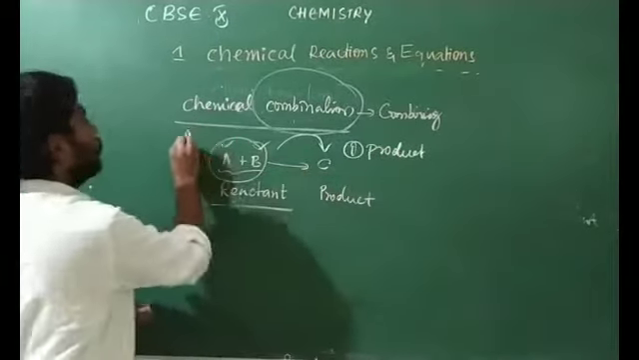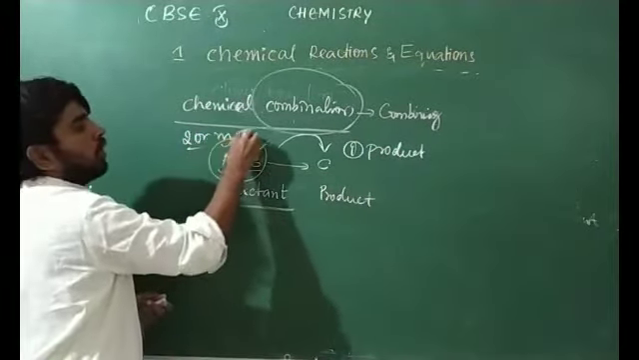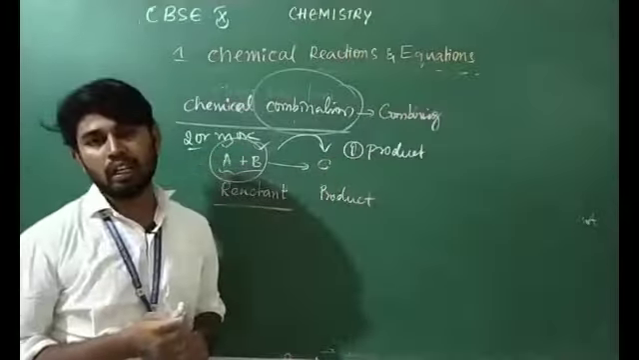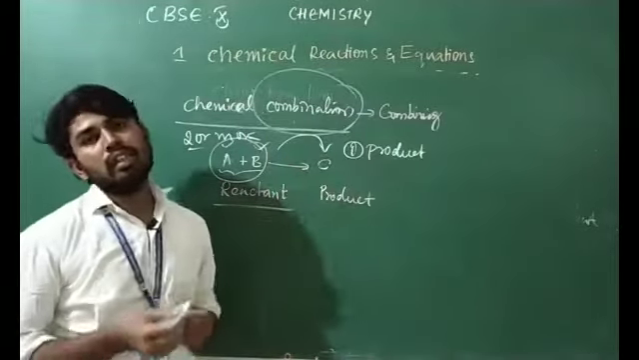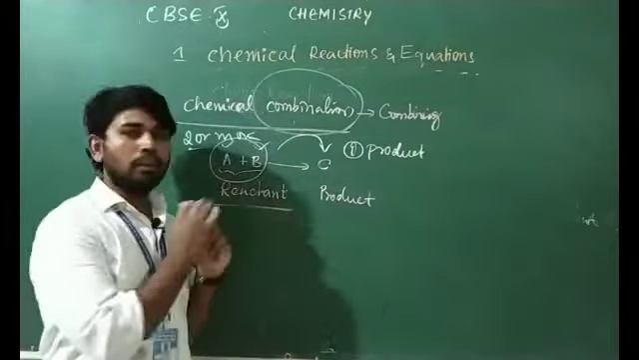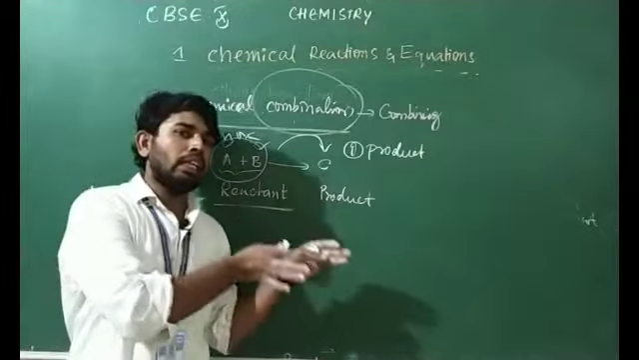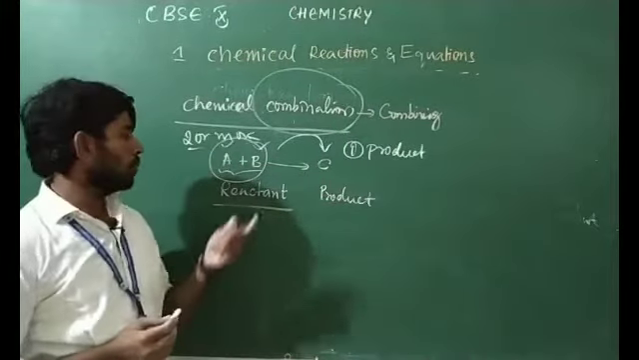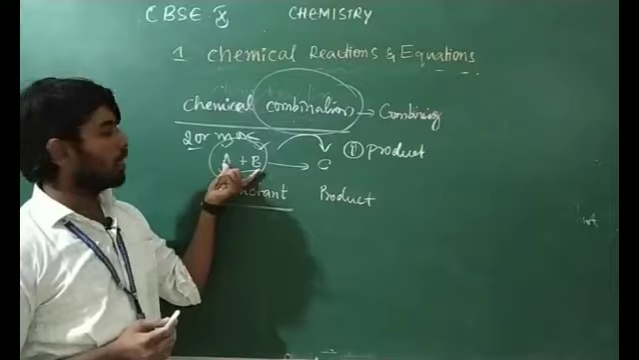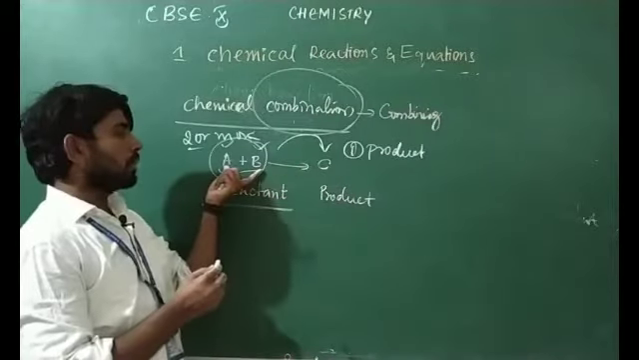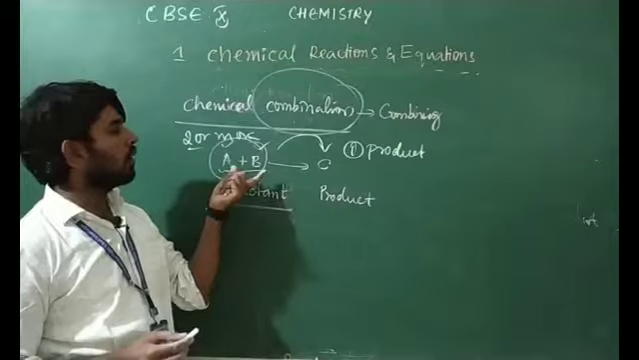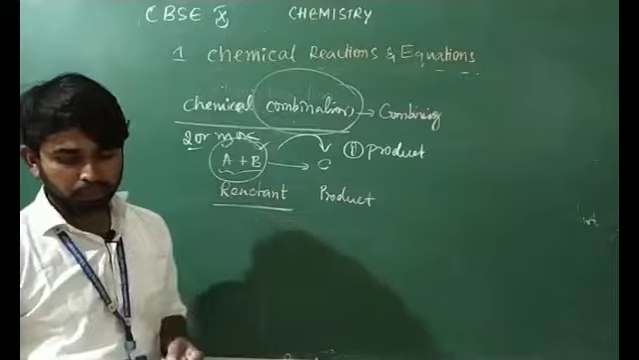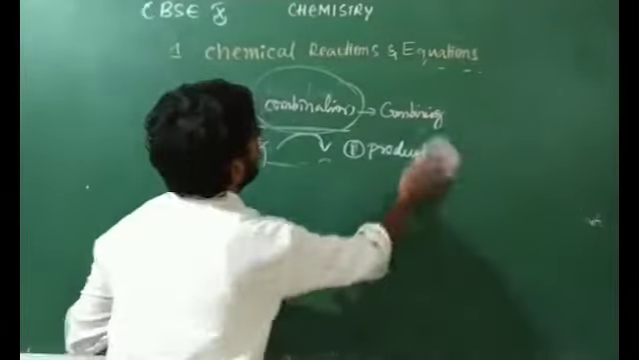Two or more reactants reacting with each other to form a single product are said to be a chemical combination reaction. Chemical combination reaction means, in the sense, what? Two or more reactants reacting with each other to form a single substance. For example, A plus B gives rise to C. Here A plus B are the reactants, and C is the product.